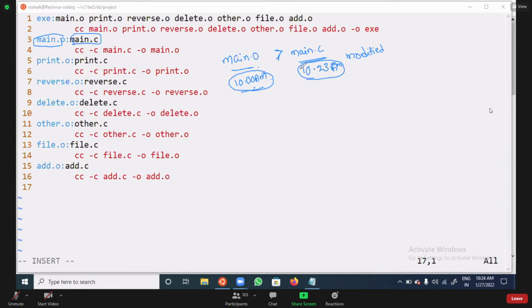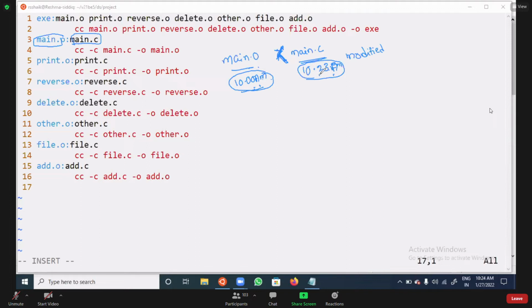Are you getting my point? Main.c, whatever the file it is, the modified one is recent. The object file is older. So whenever the object file is older compared to this, that means less than, you need to write. Whenever the main.o file is older, say object file creation is at 10 o'clock, but the modified file is at 10:23.